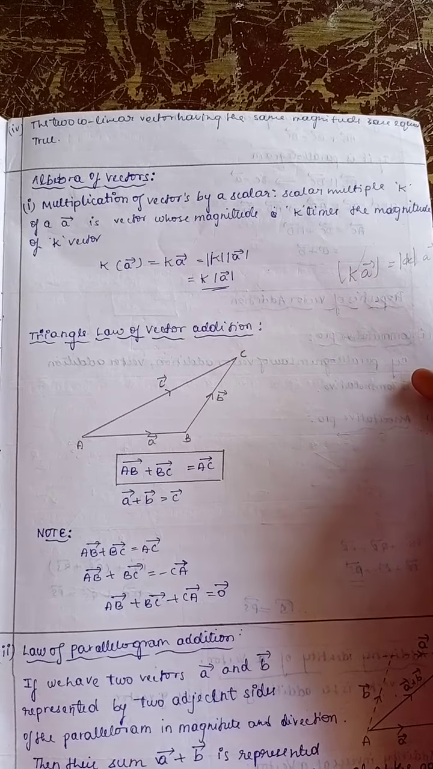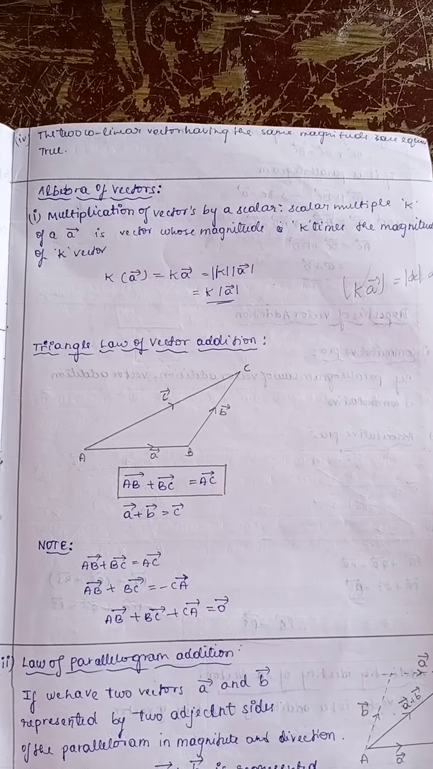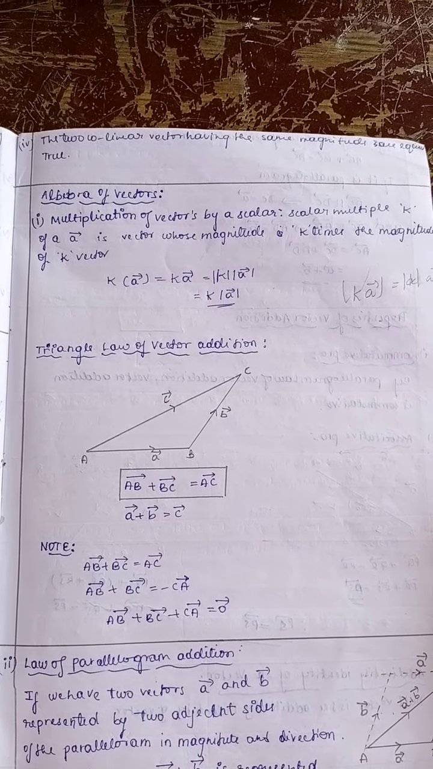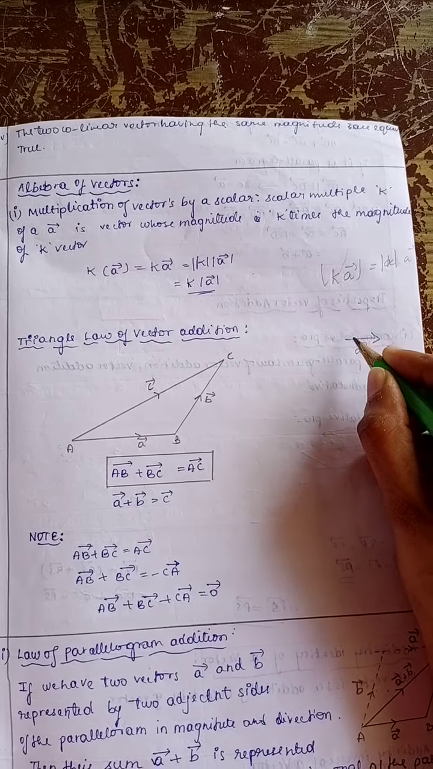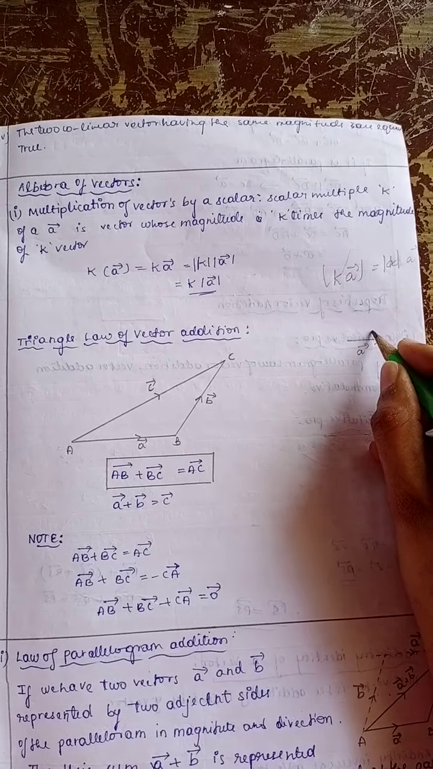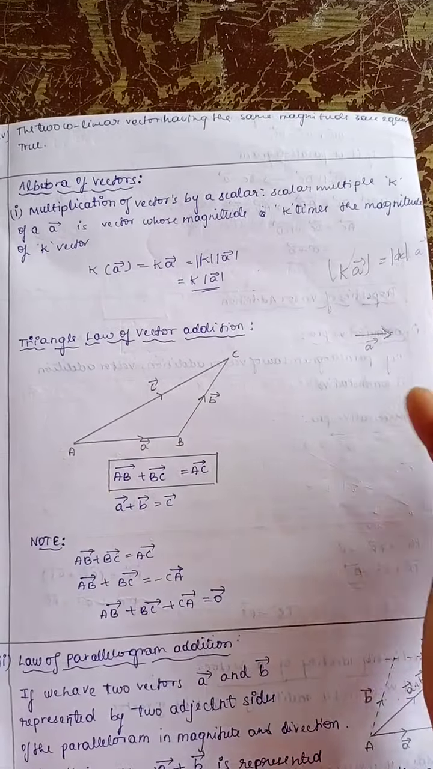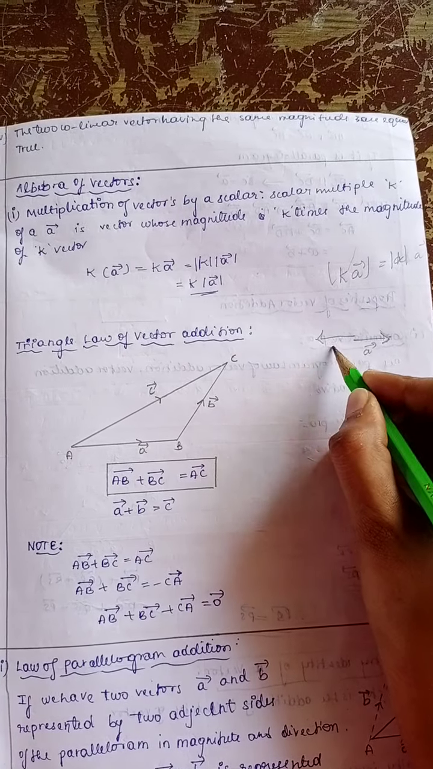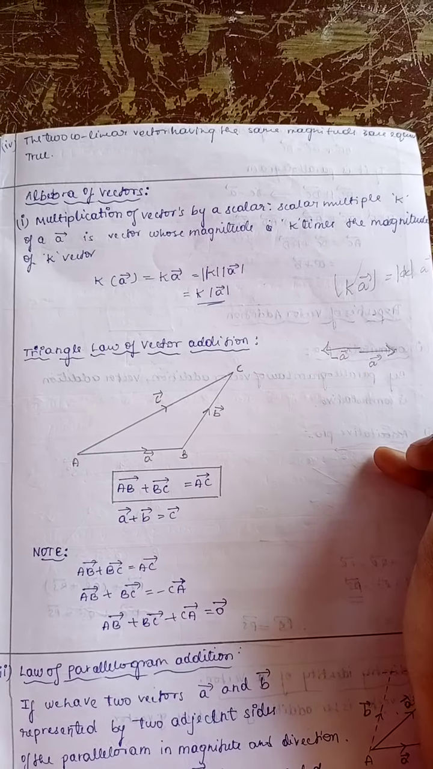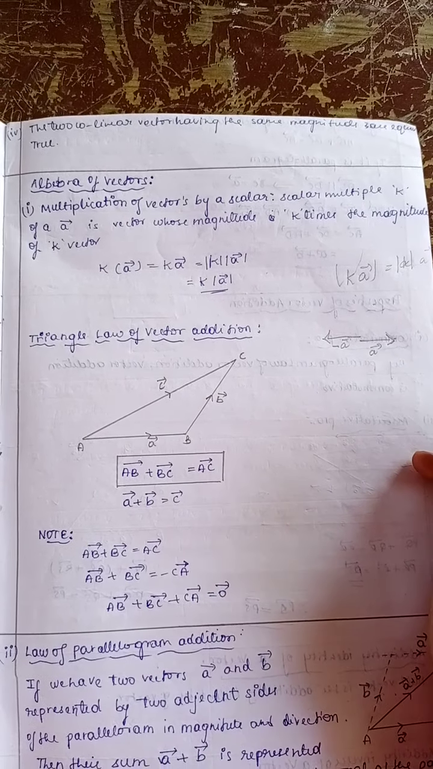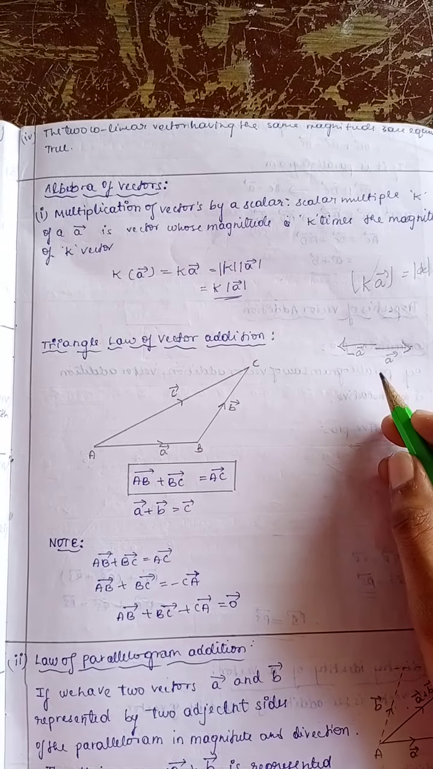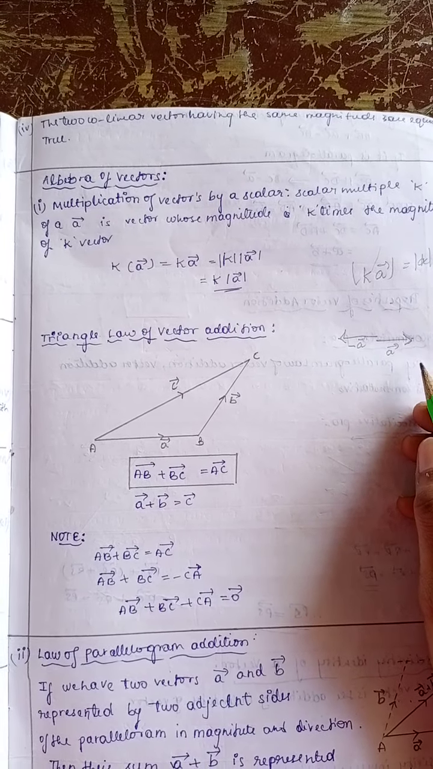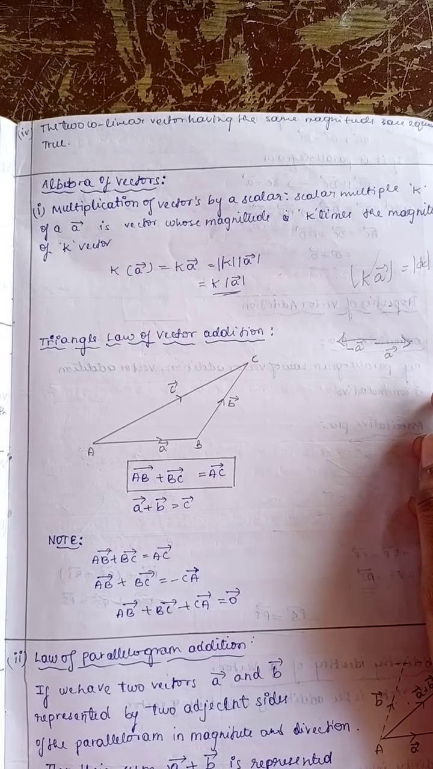The direction is that of A if k is positive; if k is negative, then the direction is opposite to A. If A is moving in this direction, k is positive only when it is moving in this direction. K negative means it is moving in the opposite direction, that is minus A. If k is equal to 0, then k times vector A is equal to the 0 vector.